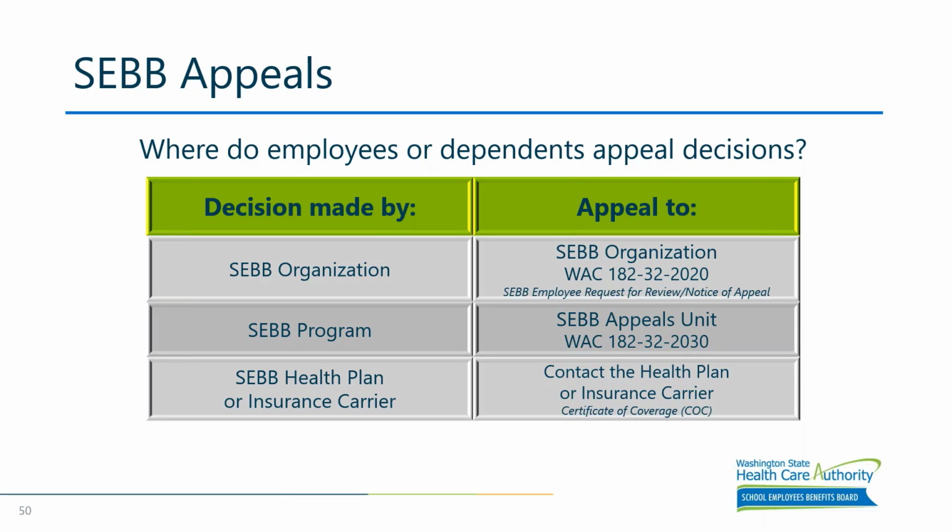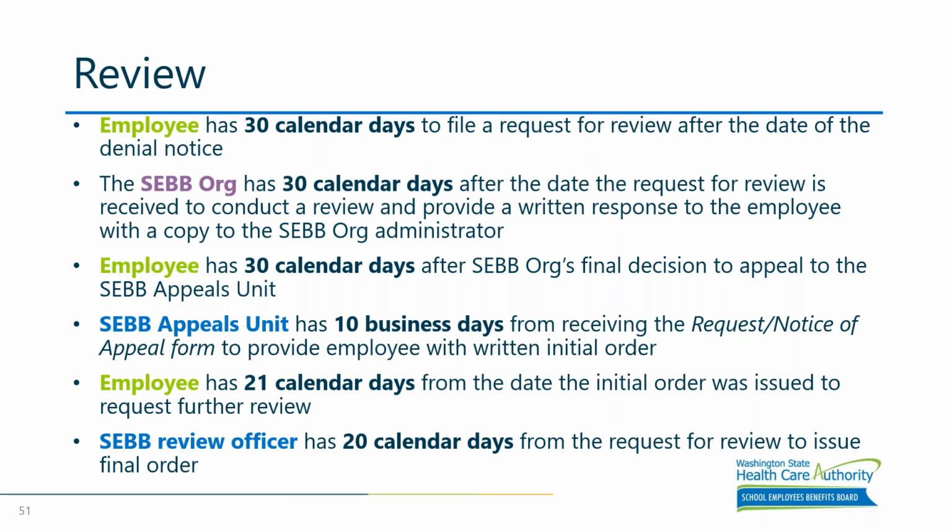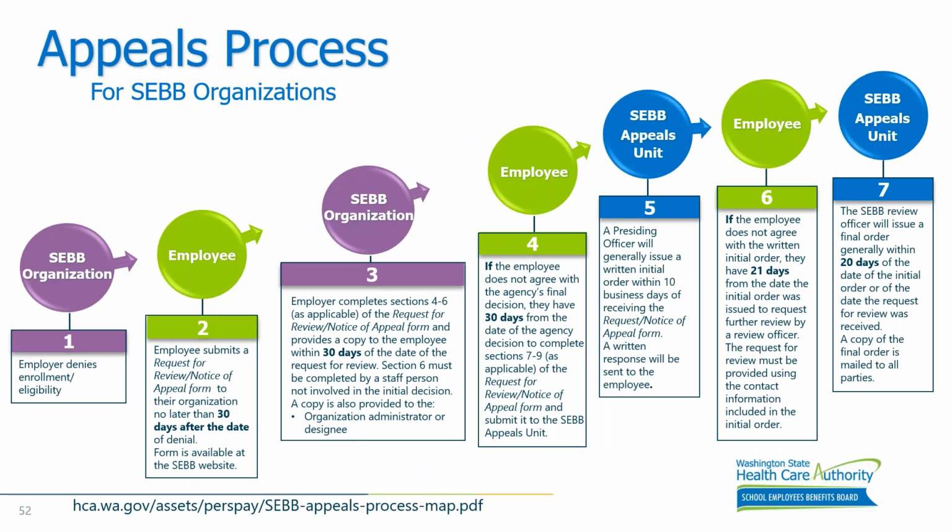The next slide is a review of the major dates, important dates that we've talked about through this, and I'm not going to go over all of them, but it's important to know which ones are 30 days, which ones are 10 days, and which ones are 21 days. The next slide is a printout of the entire appeal process and how this works.